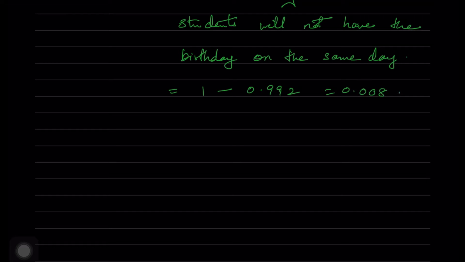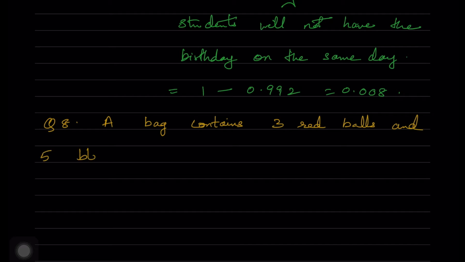Now going into the 8th problem. A bag contains 3 red balls and 5 black balls. A ball is drawn at random from the bag. What is the probability that the ball drawn is red, not red? So we have to find out in the first case that the ball drawn is red, and in the second case the ball drawn is not red.